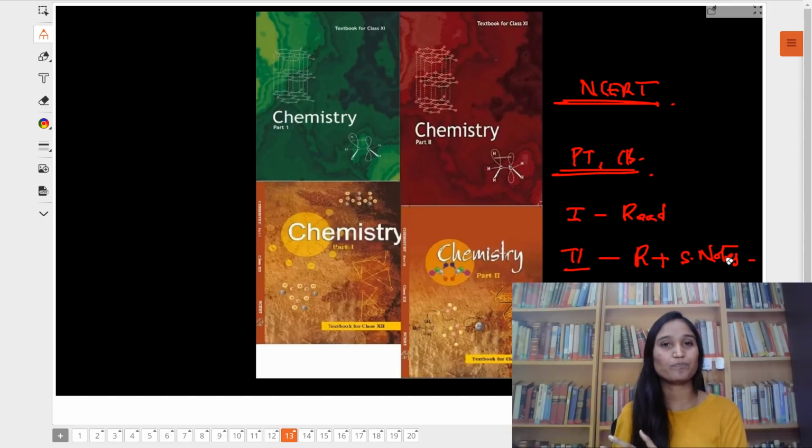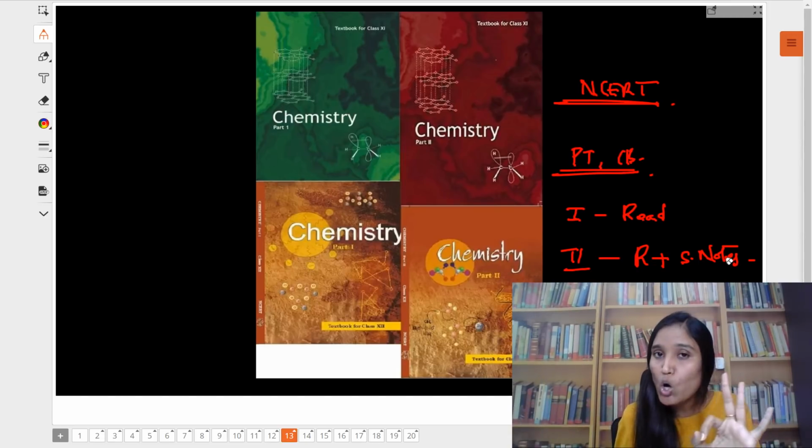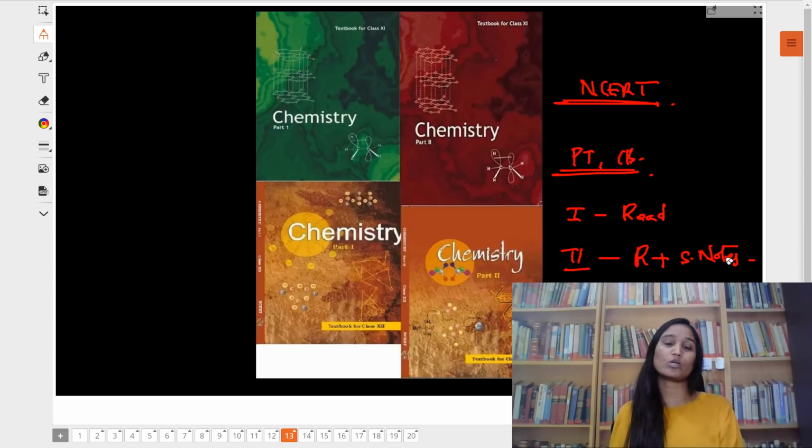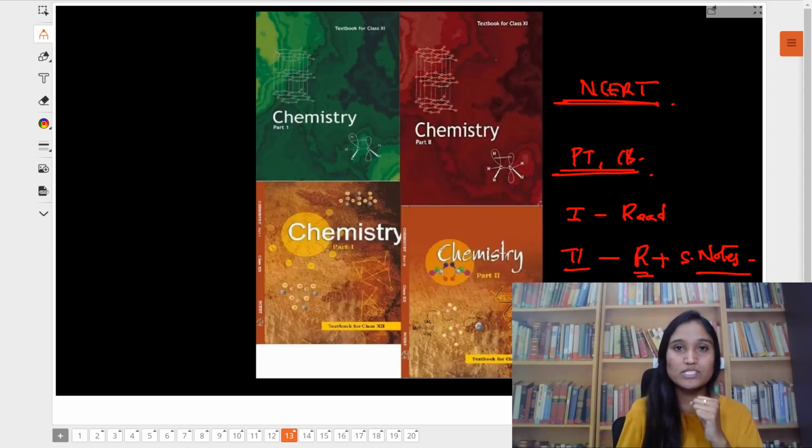Thirdly, they should include all those difficult equations. Don't write each and every equation. There are some complicated equations which look like Latin to us, right? Those equations. Second time, read it and then make short notes.